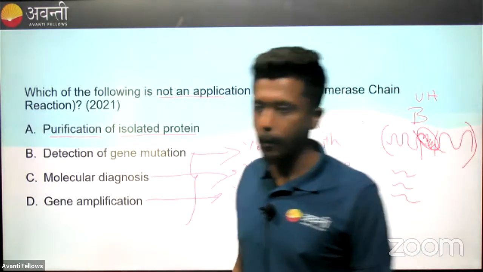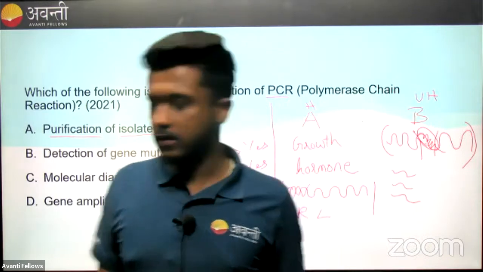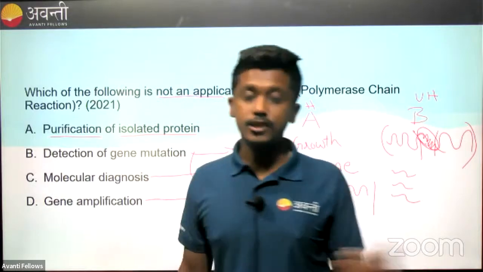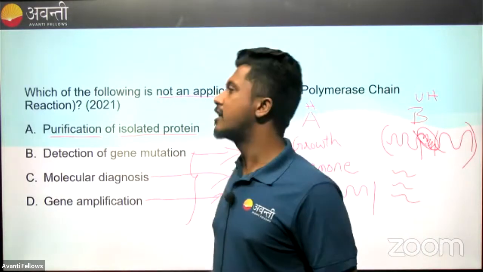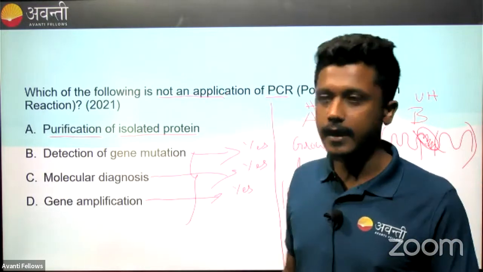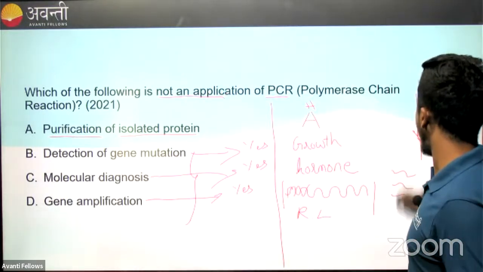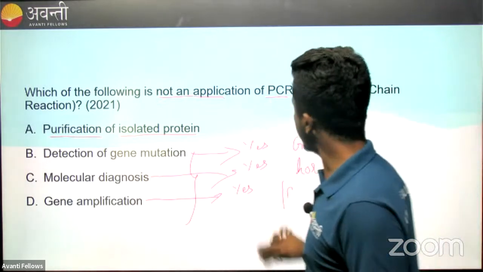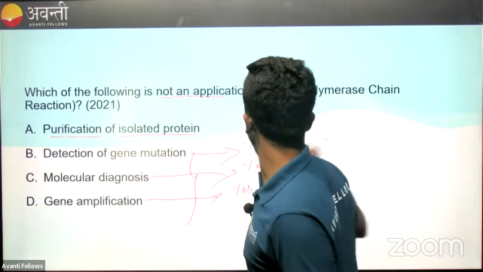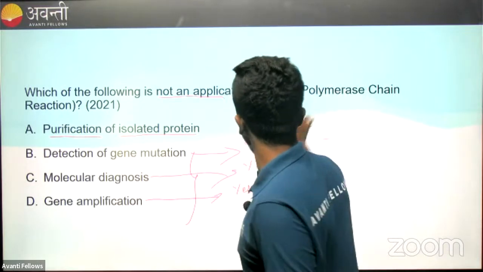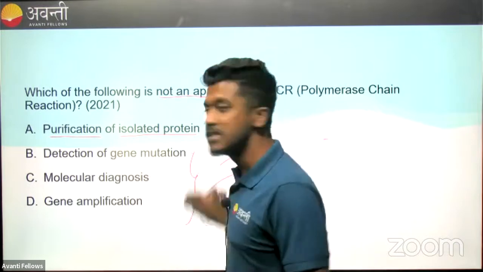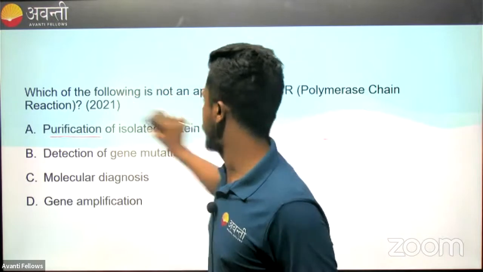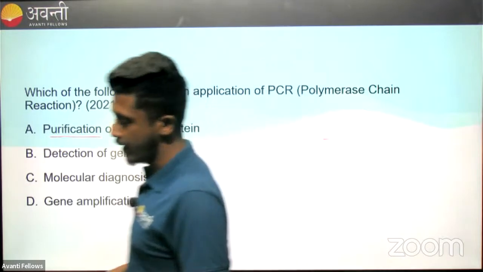So PCR stands for polymerase chain reaction, which involves three essential steps, that is denaturation, annealing, and then extension. After extension, we have amplification, where even with a small fragment of DNA, we can create millions of copies of DNA within a very short period of time. So amplify means multiply or increase its number. So that is what we are doing with respect to our gene amplification. Okay, I hope it's clear.